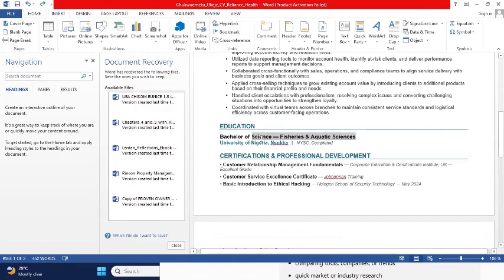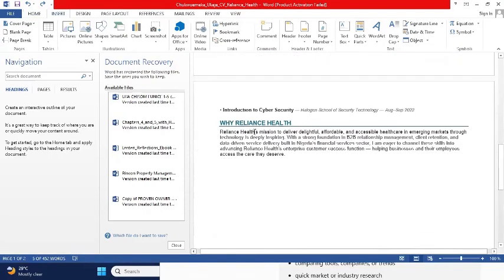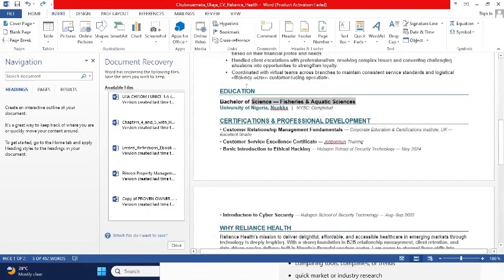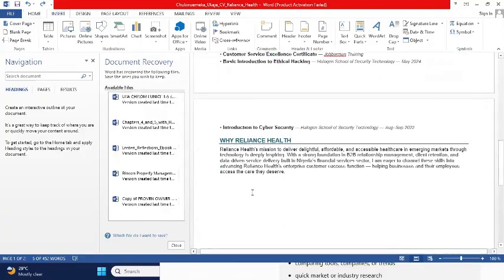Then later, you want to edit this as fixed, then put the right certification. Then if this is your only experience so far, you can change this to referees, then put "available on request" here. Like, you change this to referees, then change this to "available on request."